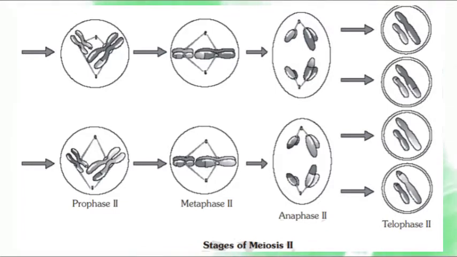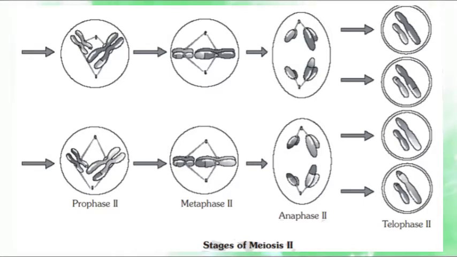In anaphase 2, centromere splitting occurs and daughter chromosomes move towards opposite poles. In telophase 2, the moved chromosomes form a nuclear envelope around them and form 4 daughter haploid cells, 2 from each cell. Together these are called the tetrad of cells. Let's check these diagrams carefully.